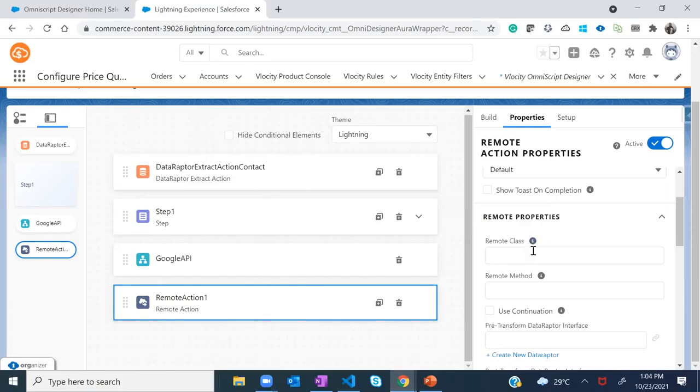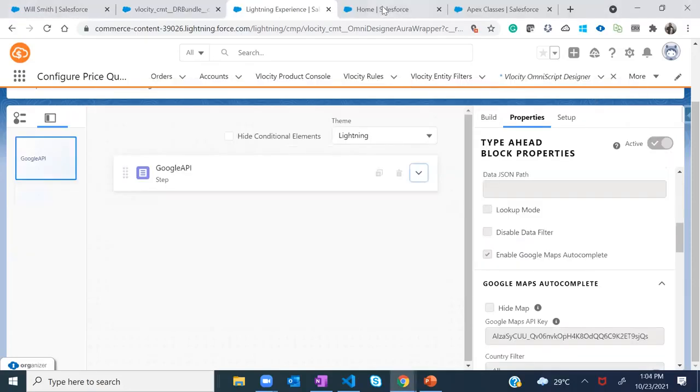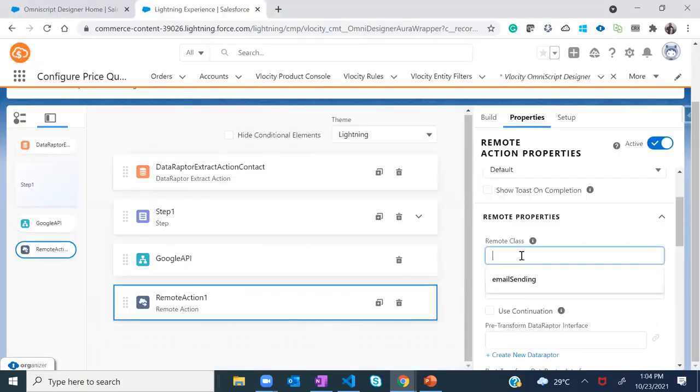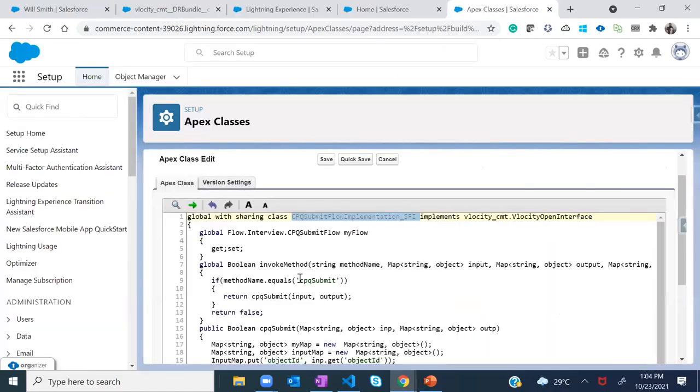So let's take an example of a simple class which we have added over here. This is the class. I'll first try to select this class over here. Again, this is not type ahead or anything. You'll have to remember the name and copy paste it over here, because this is not a type ahead or lookup where the moment you start typing, it gives you a recommendation. What's the method over here? For me, the method was this.